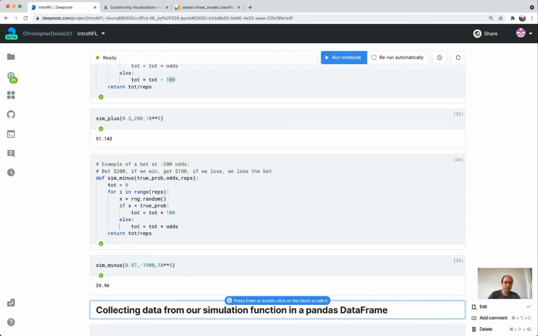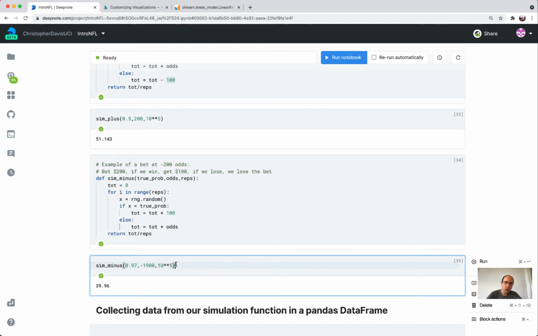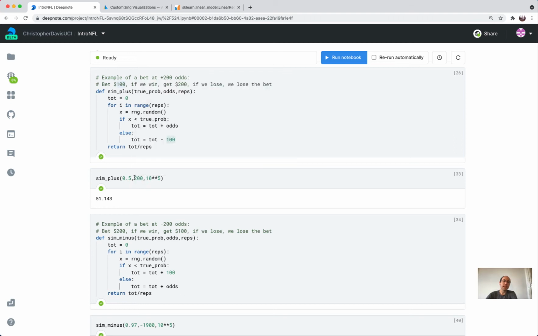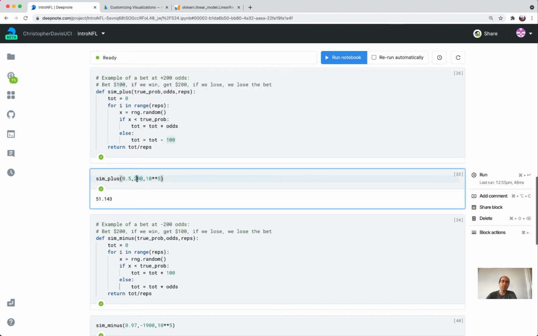38, 39.96. Doesn't that seem a little strange that I'm only 2 percentage points ahead of the true odds, but I'm still like making so much? Okay, whereas in this one up here, like the break even probability for this would be 0.33.